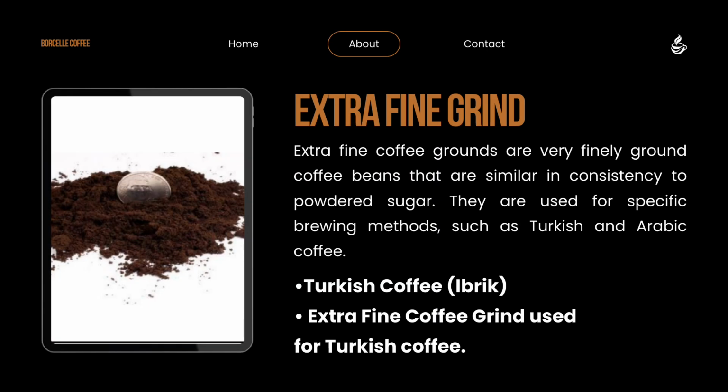And lastly, the extra fine grains. Extra fine coffee grounds are very finely ground coffee beans that are similar in consistency to powder. They are used for specific brewing methods such as Turkish and Arabic coffee. Turkish coffee, ibrik. Extra fine coffee grind used for Turkish coffee.